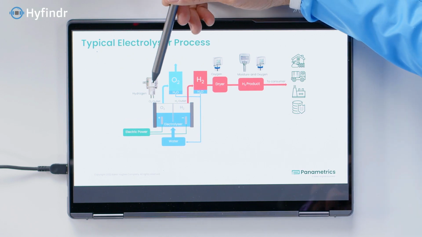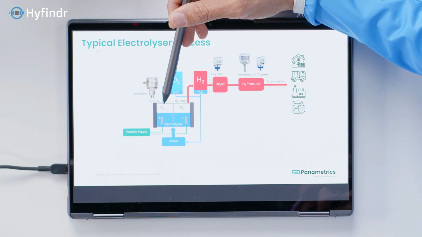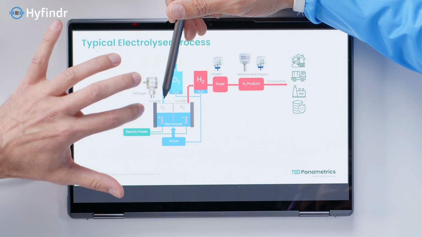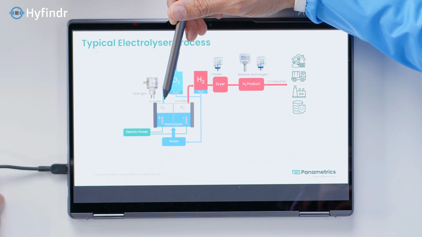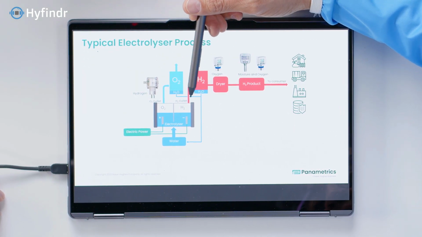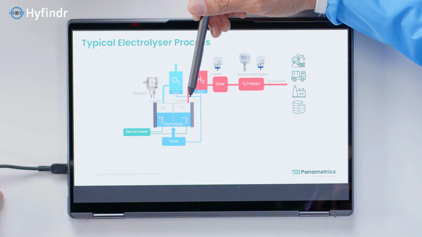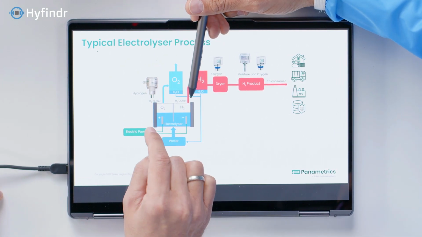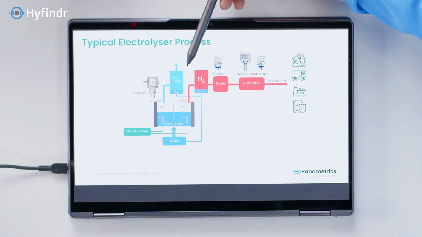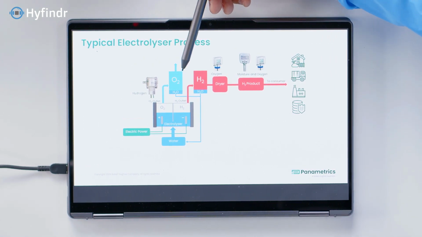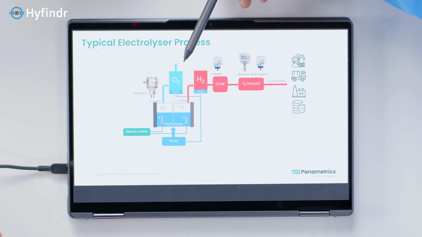So when we look at the diagram, this one will then be on where? Just or right after the electrolyzer. So on the outlet here, on the hydrogen outlet essentially. On both sides, because here we're measuring on the left side where the oxygen is. We're measuring that the hydrogen is not above the low explosion level. And on the outlet, we're measuring that the hydrogen is not underneath the upper explosion level.